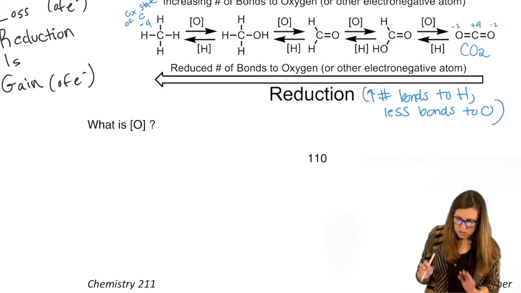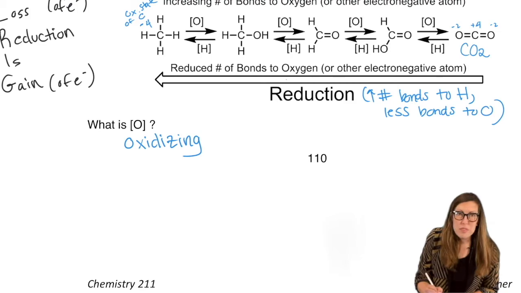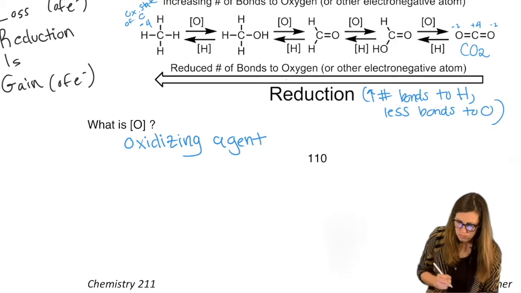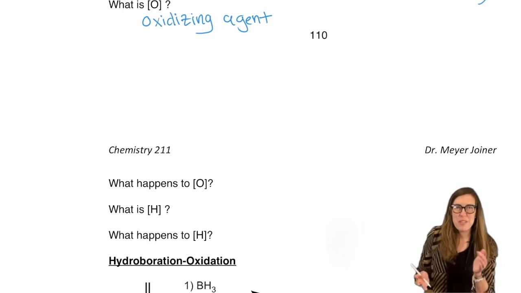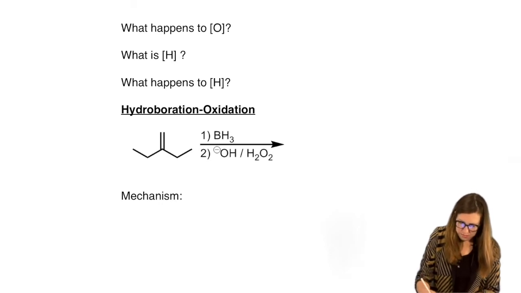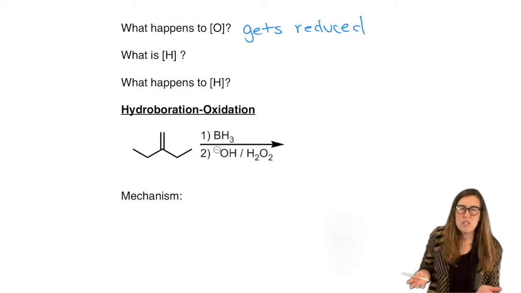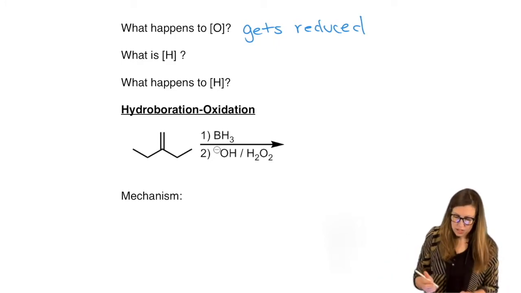Okay, so let's get used to these abbreviations. When we write O in a bracket like that, that means we're adding some sort of oxidizing agent. We're going to learn a lot of them. So this is our little generic term for it, oxidizing agent. What always happens to the oxidizing agent? It's a balance. If something got oxidized, that other thing had to get reduced, right? So it got reduced. And that's how you can make sure you're interpreting an overall reaction properly. You watch for something to get reduced if you know that something got oxidized.